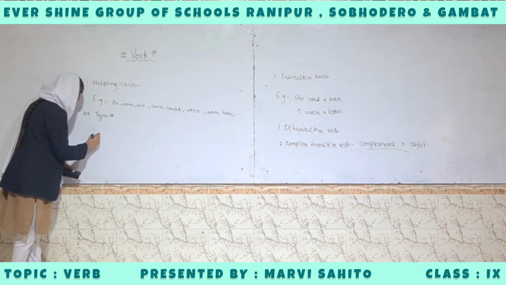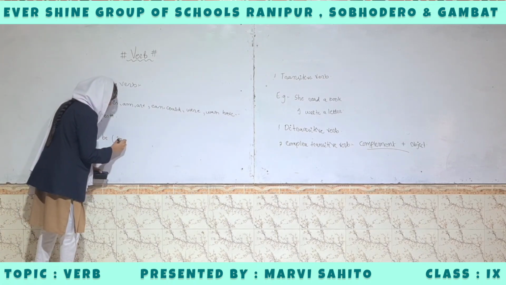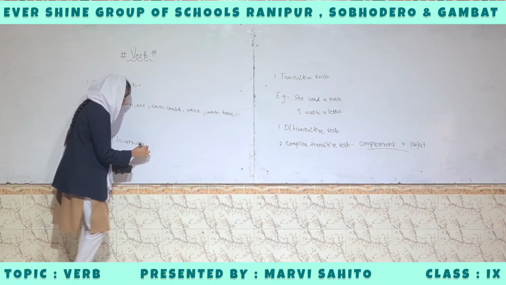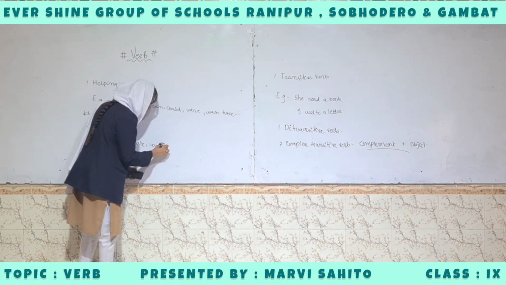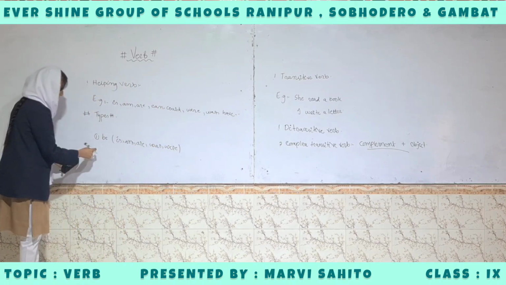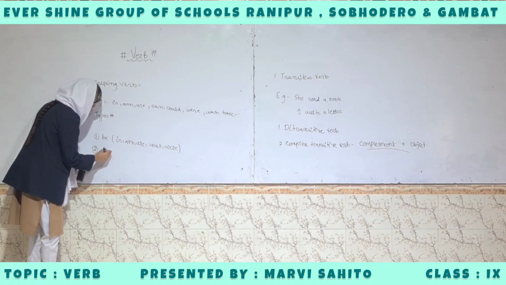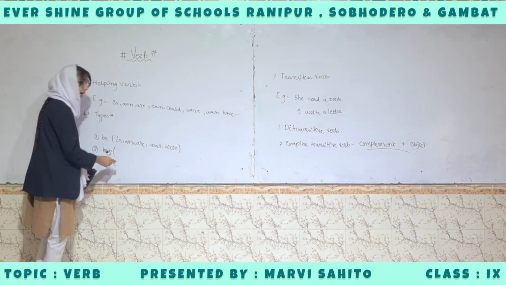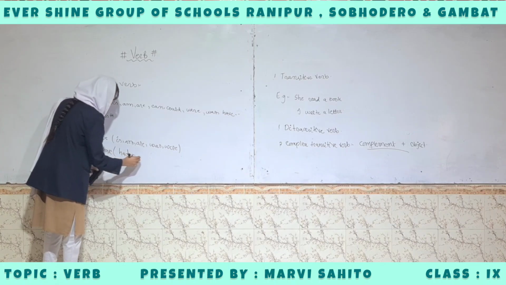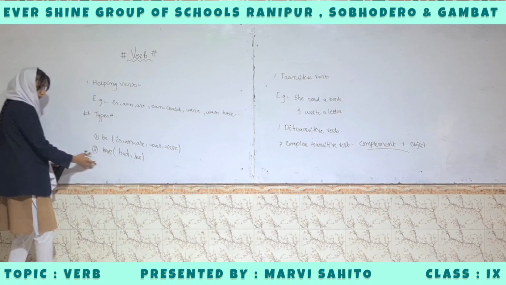For example, be: is, am, are, was, and were. Second is have. Have is also a primary helping verb: had and has.